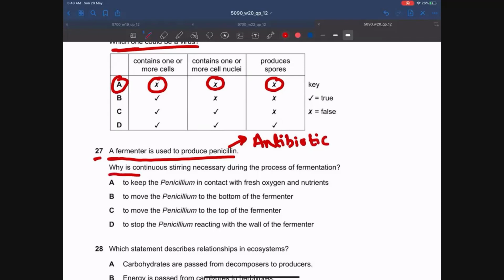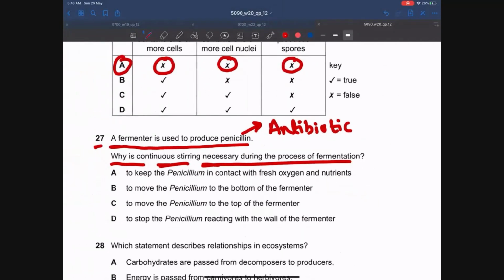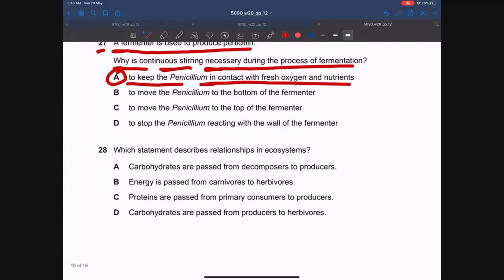Why is continuous stirring necessary during the process of fermentation? So guys, why do we stir the contents of the fermenter during the process of fermentation? Because we want to mix the fungus penicillium that is producing penicillin with the nutrients and fresh air or oxygen. To keep the penicillium in contact with the fresh oxygen and nutrients, this is the answer. That's why we stir. Let's move on to MCQ number 28.